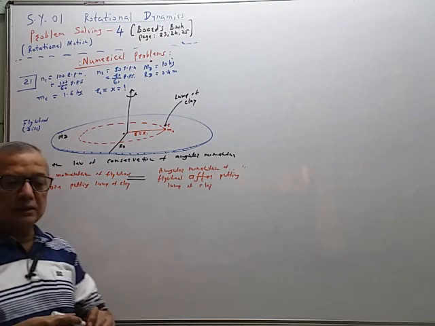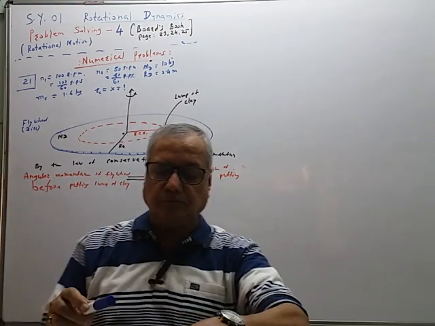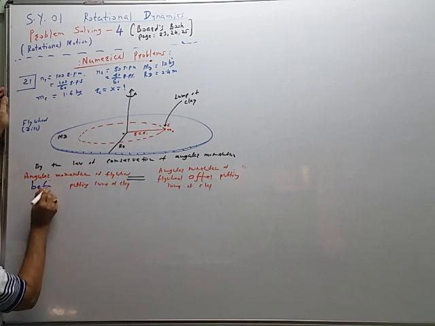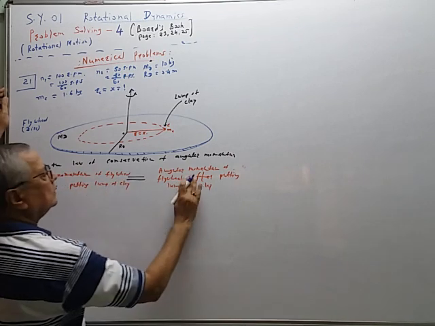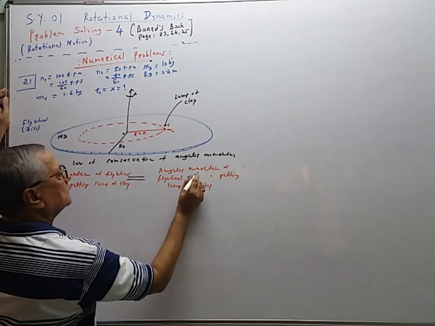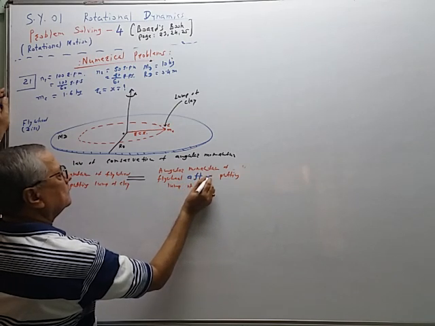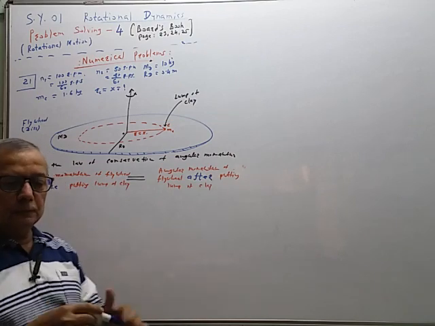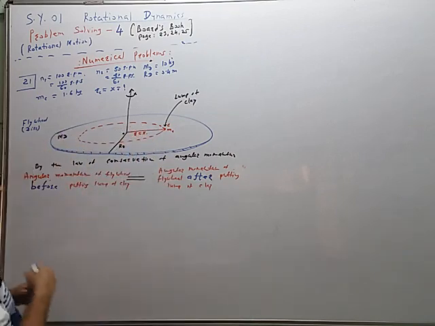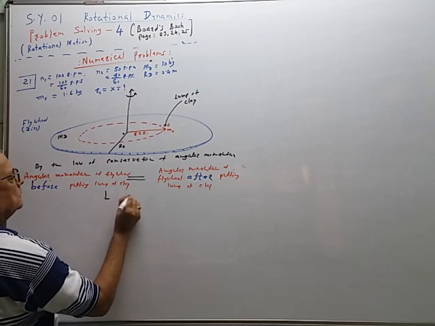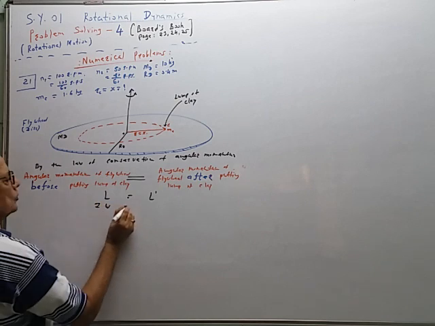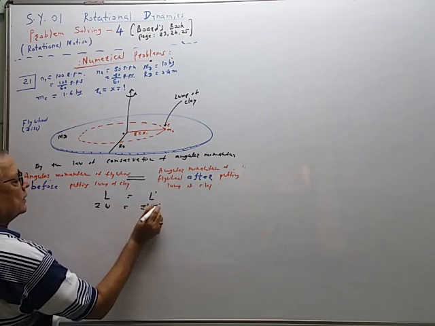So underline here, before putting and after putting. So L is equal to L dash. So I into omega is equal to I dash into omega dash.